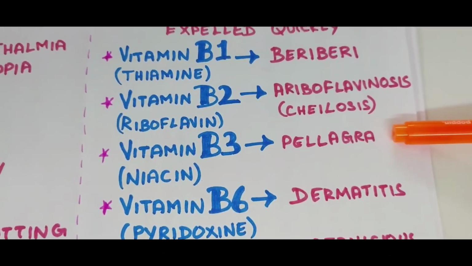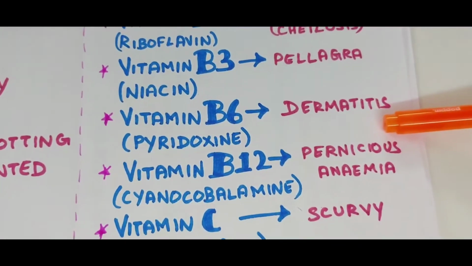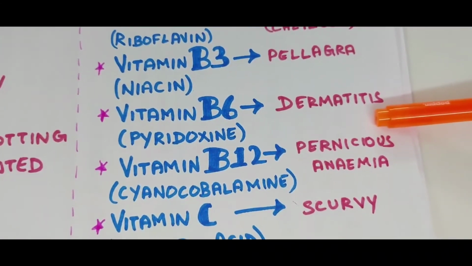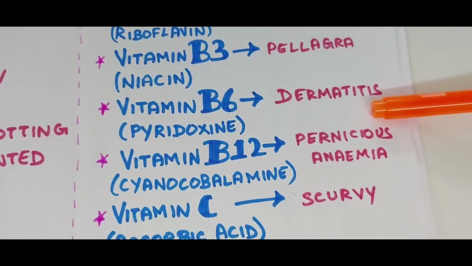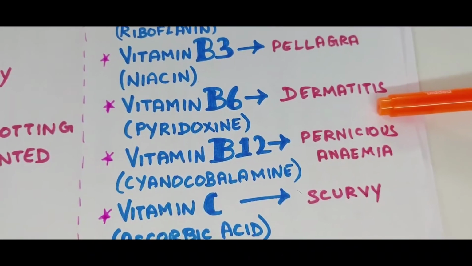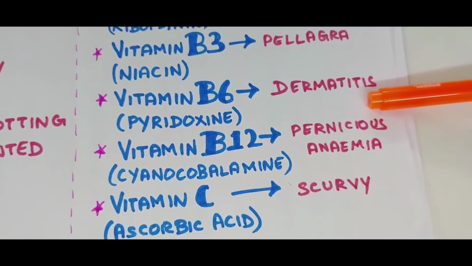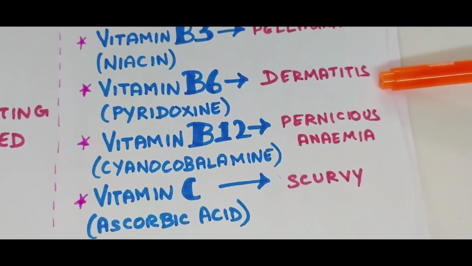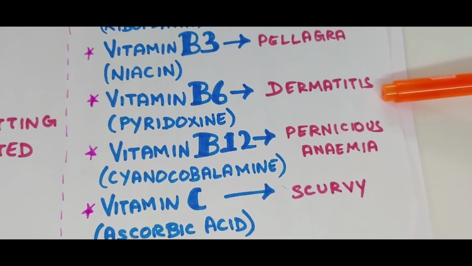Next one, vitamin B6. It is otherwise called pyridoxine. Dietary sources of vitamin B6 are meat, fish, eggs, cereals, rice polishings. Deficiency disease, dermatitis. Symptoms: scaly skin, nervous disorders.